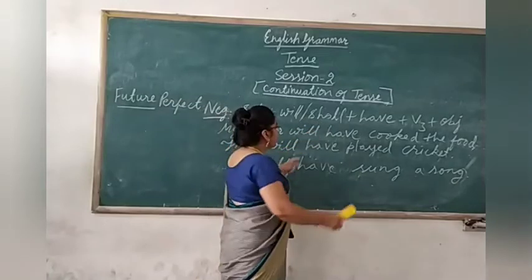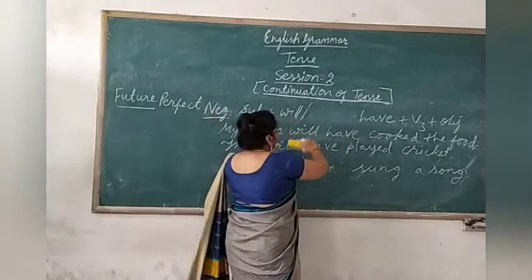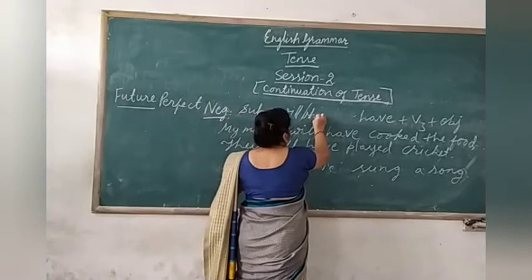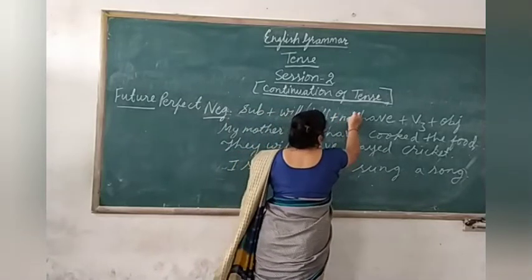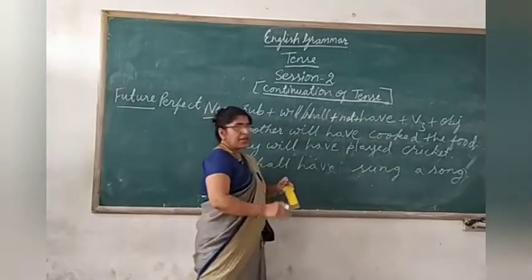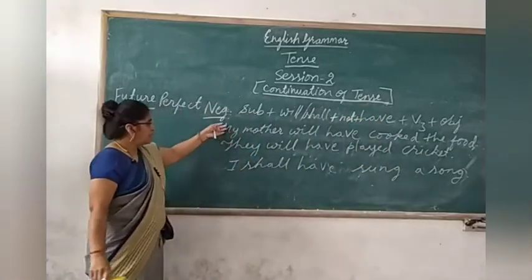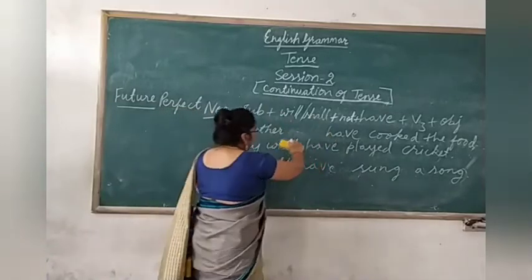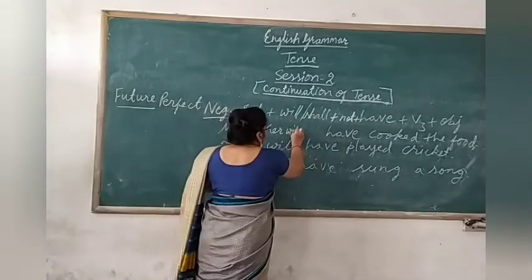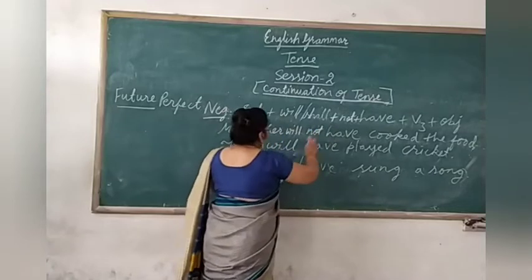Where will you add? Not here. After shall, children. Will, shall, then not. This will be the same here. Then in the sentence, my mother will, after will, what will you put? Not. See here.